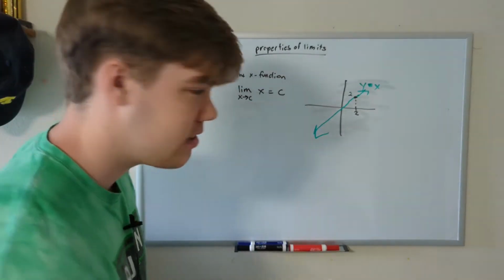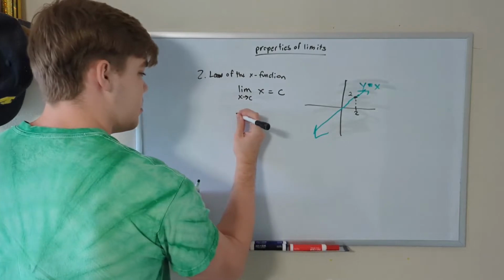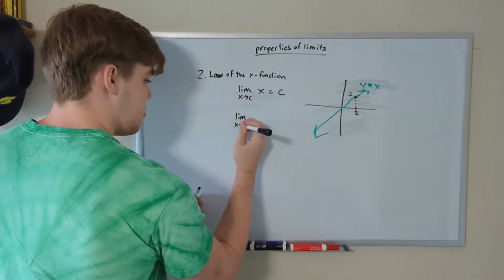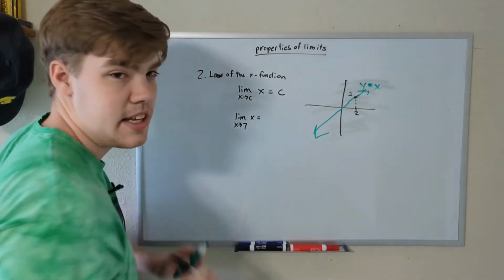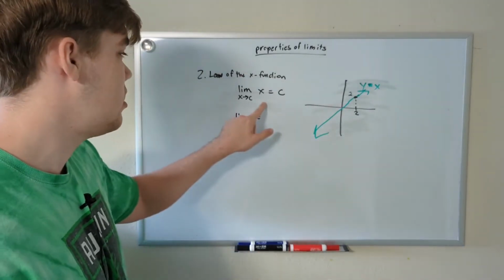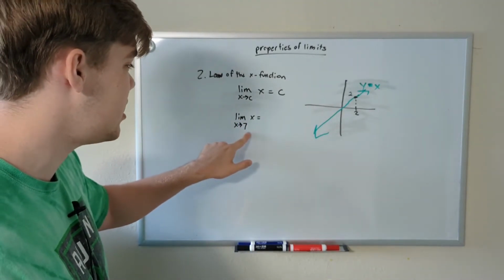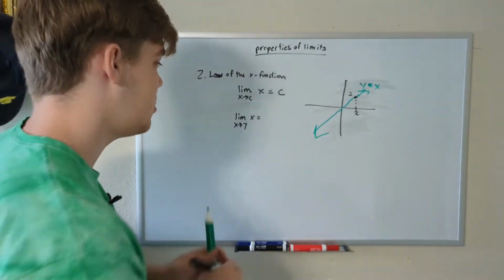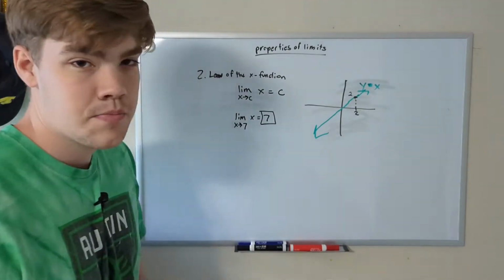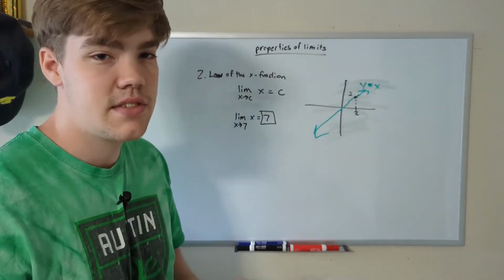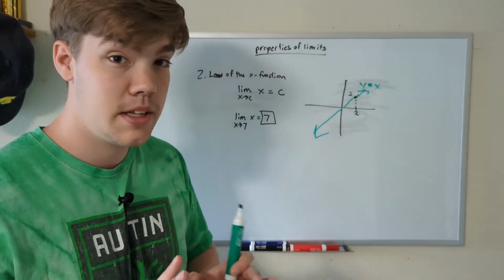Let's do one mathematical example. If we have the limit as x approaches 7 of x, what does this limit equal? Well, by our law, we know that whatever x is approaching is the limit of the x function. So this limit is just equal to 7. Those first two are fairly easy to understand. The next few will be a bit more complicated, but trust me, they're not too bad either.